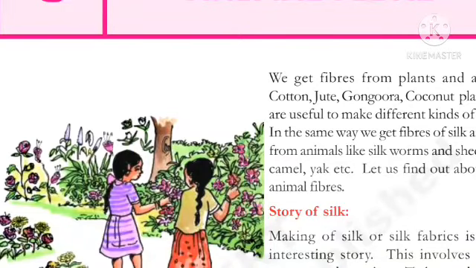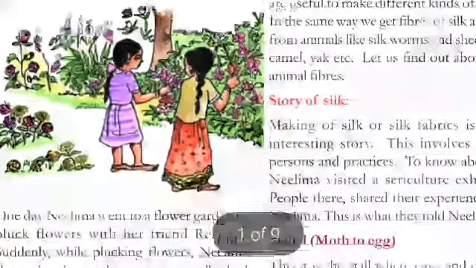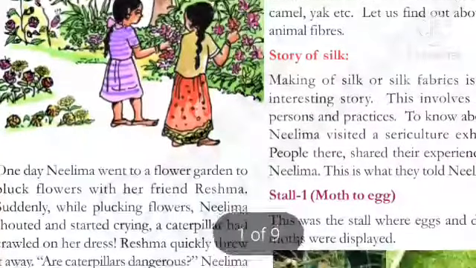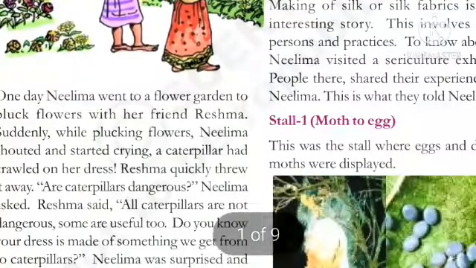See, in this, the first one is the story of silk. Observe, children, making of silk or silk fabrics is a very interesting story. This involves various persons and efforts. To know about silk, Neelima visited a sericulture exhibition.